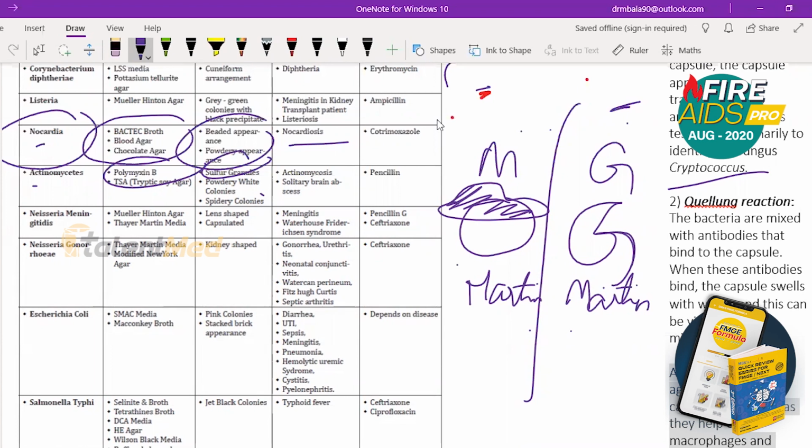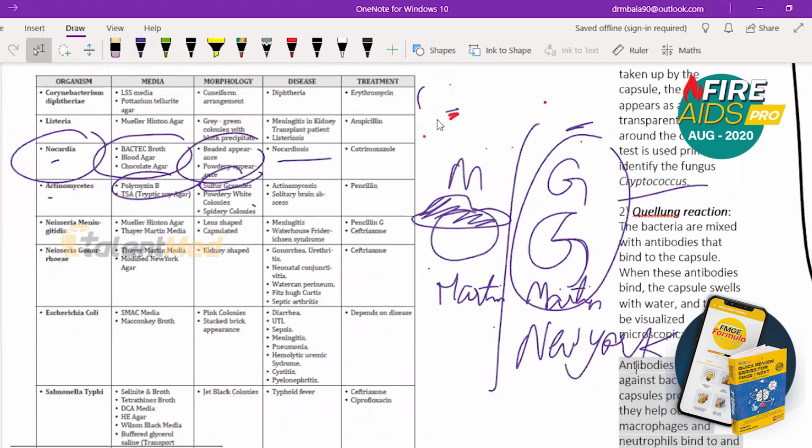differs is Mueller-Hinton agar is for meningitis, and modified New York agar is for Neisseria gonorrhea. So you must remember this Martin from gonorrhea is from New York. So gonorrhea, Martin, New York. So this point you must remember. So you can picturize this person, Martin, that is gonorrhea.